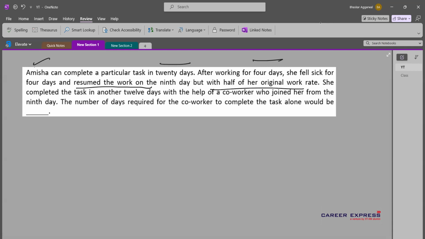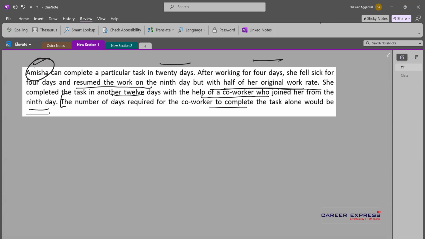So she is at half of her efficiency. She completed the task in another 12 days with the help of a co-worker who joined her from the ninth day. So when she returns to the work, she was joined by a co-worker and together they finished the work in 12 days. And remember that Amisha is herself working at half of her efficiency. So we need to find if the entire task from day one is to be finished by the co-worker, then what time will he or she take?